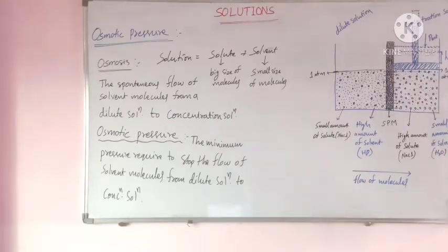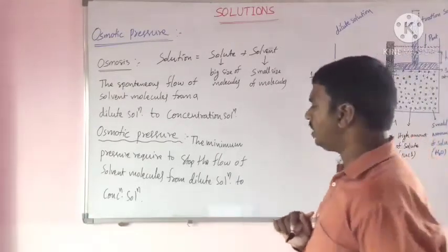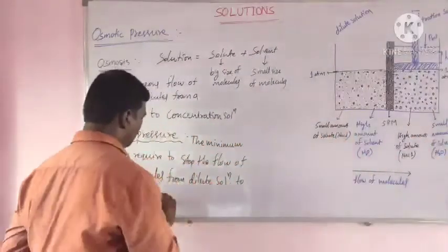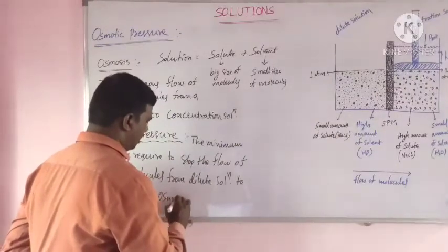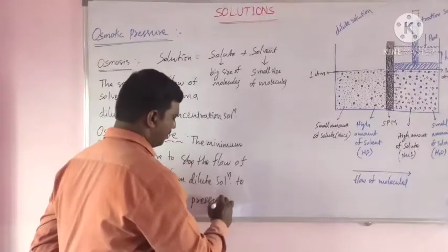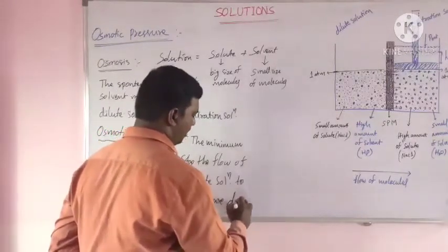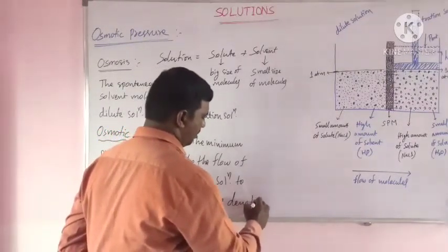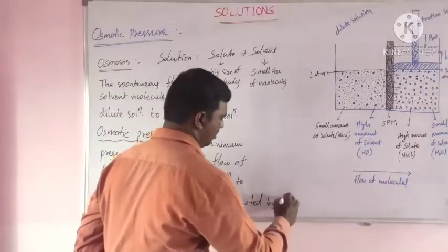Here the minimum pressure required to stop the flow of solvent molecules from a dilute solution to a concentrated solution is called osmotic pressure. Osmotic pressure is denoted by pi.